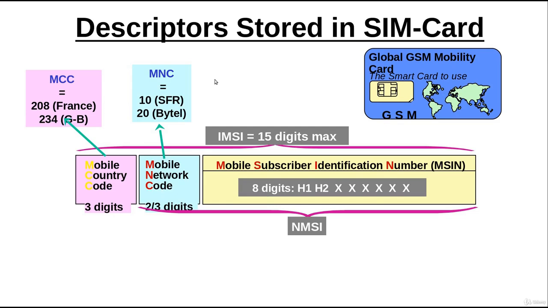As I told you earlier, IMSI is stored in the GSM SIM card. And first of all, you have the mobile country code. It is a 3-digit code, and you should not confuse it with the country code which is used for dialing purposes. For example, the dialing code for France is not 208.